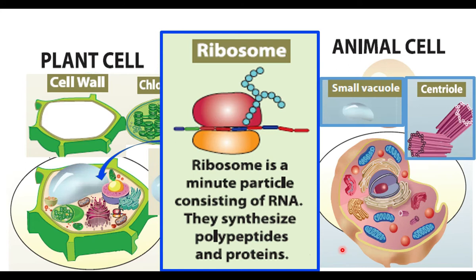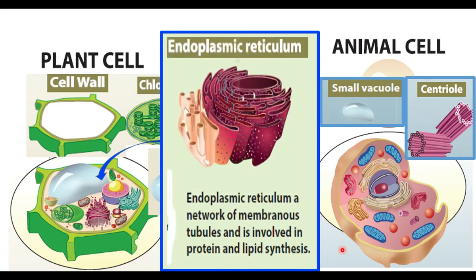They produce proteins. These ribosomes are found in both plant cells and animal cells. Endoplasmic reticulum is a network-like membrane. It is made up of membrane tubes. This is found in both plant cells and animal cells.